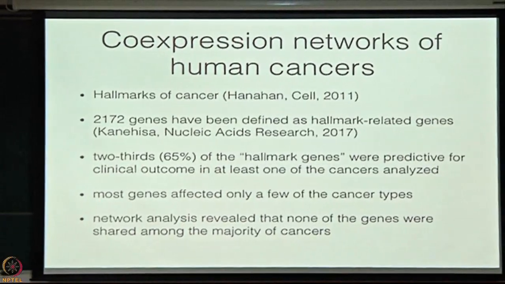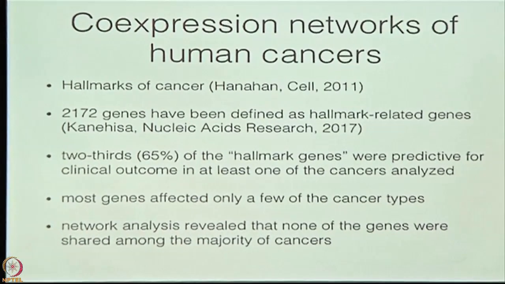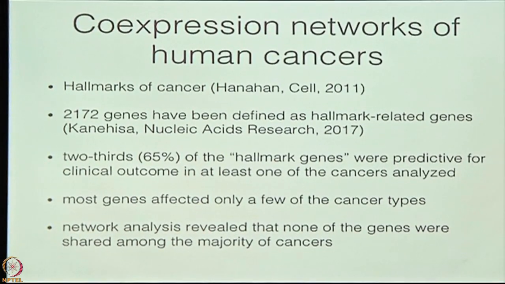So that was verified what was earlier reported, at least by our study. Most genes affected only a few of the cancer types. All cancers were not affected from the hallmark genes. And the network analysis showed that most of those genes were not shared.